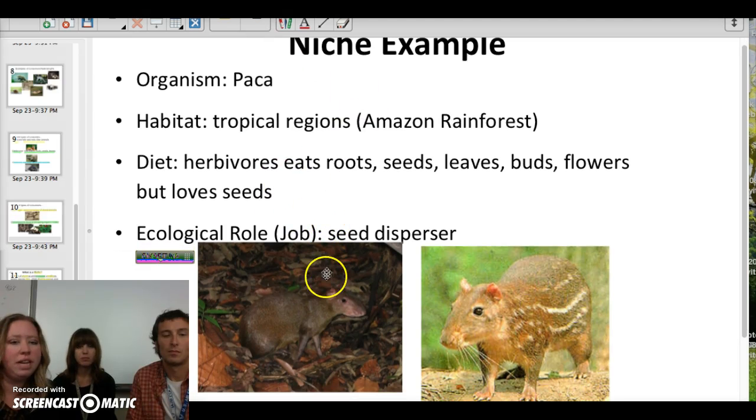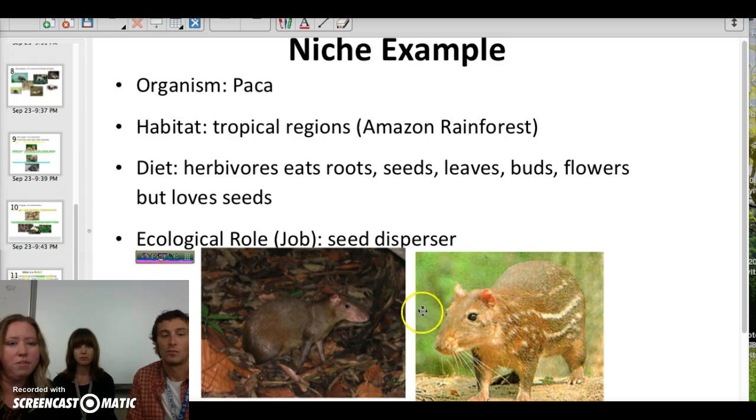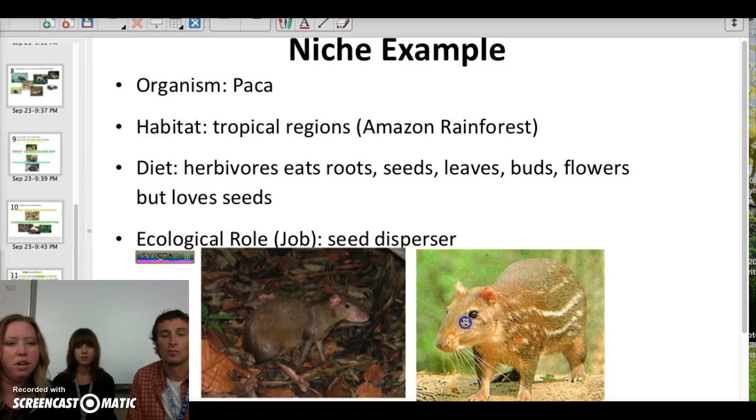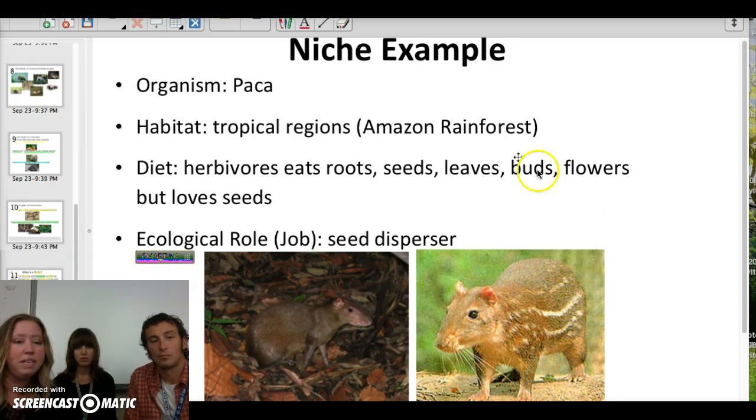So just to give you a fun example, this organism is called a paca, and they live in the rainforest. And paca are, their role or niche is called a seed dispenser. They like to take these little seeds and they like to hide them so they can use them and get them later. So they'll hide them in different spots around the rainforest, and sometimes they forget where they hide them. So they're basically seed dispensers. They are planters so that new plants and such can grow.